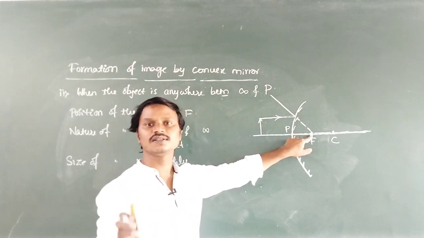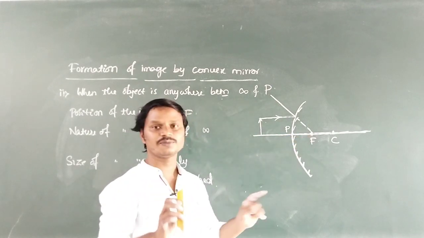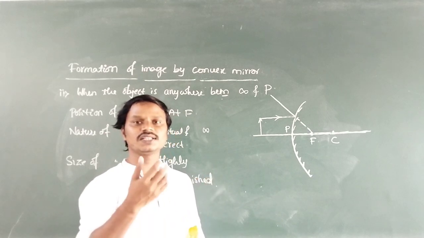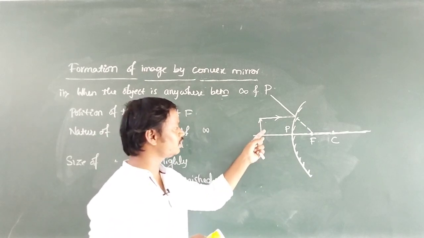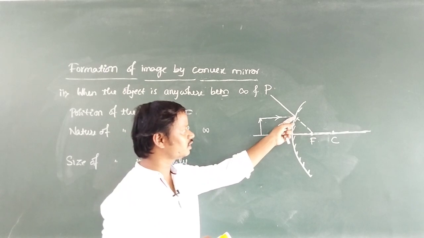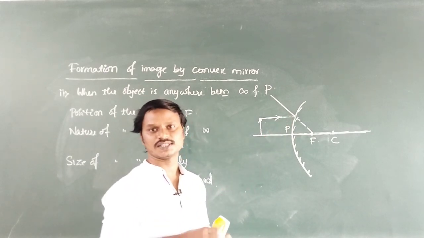That point is called focus, and this is in case of convex mirror. But in case of concave mirror, the ray parallel to the principal axis, after reflection the reflected ray passes through the focus.